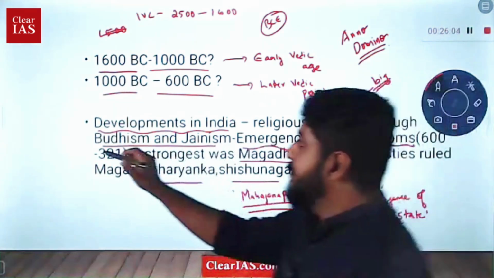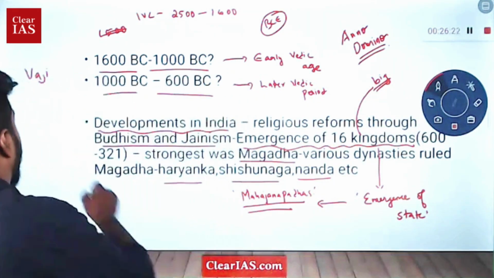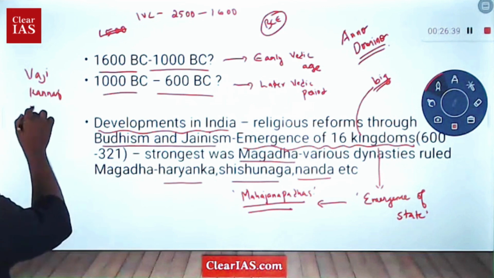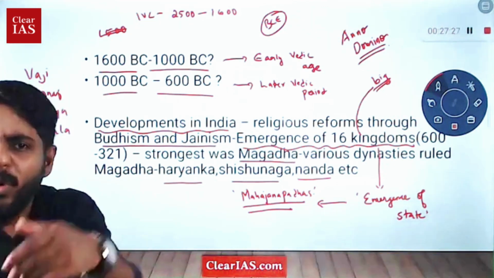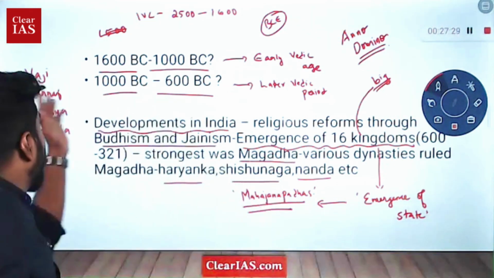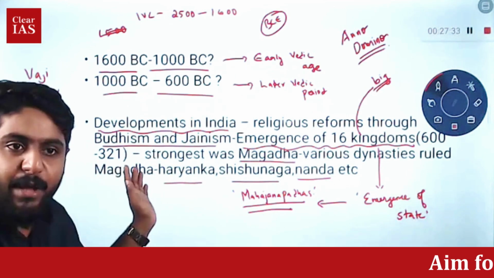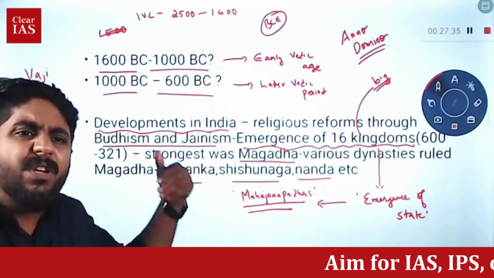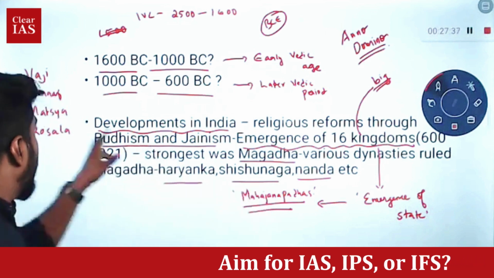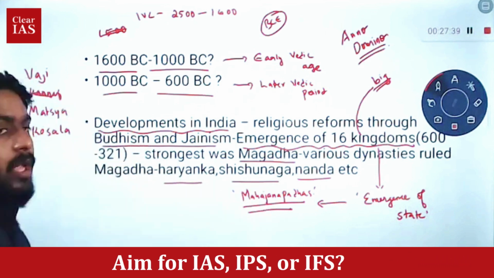Can you give some examples of other Mahajanapadas other than Magadha? Vajji was there, very good. Then Kanauj, yes. There was the Matsya kingdom. You have Vajji, Vatsa, the Matsya kingdom, Kosala kingdom, Magadha kingdom. There were so many kingdoms. Even I don't think Kanauj is a right one.